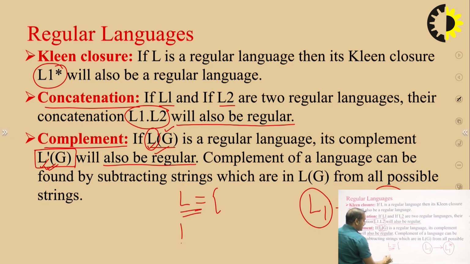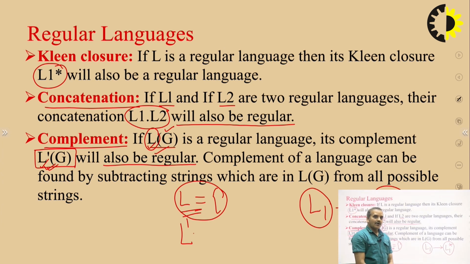Then if we want to find L dash G, we have to subtract L from the given language, and we obtain the complement of the given language. That means the strings covered in L are not part of L dash G. L dash G contains the rest of the strings.